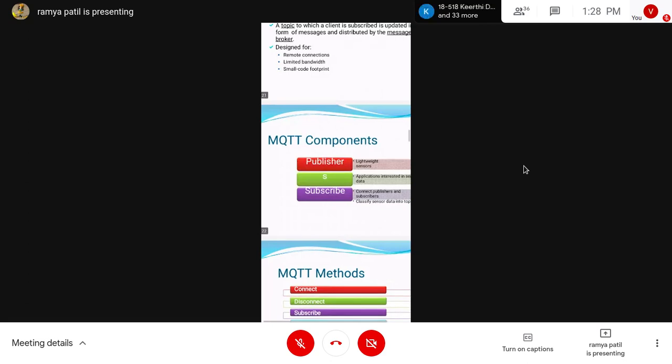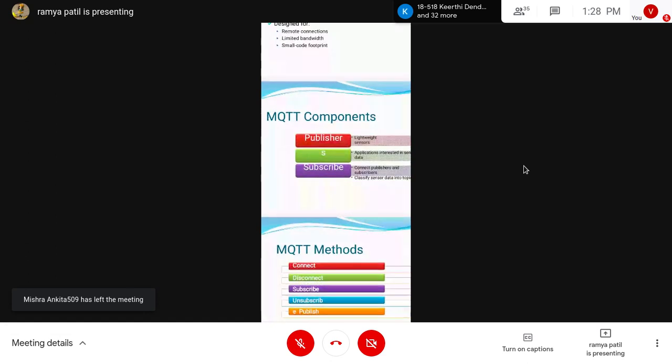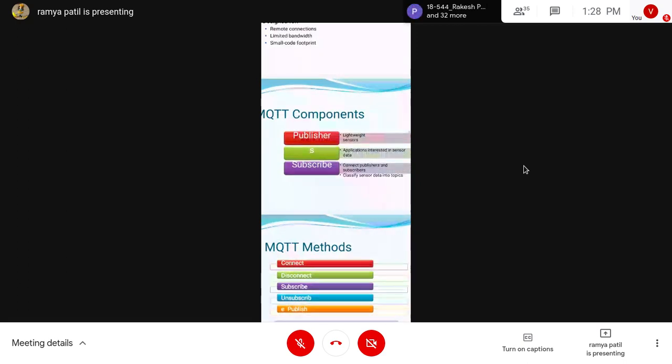Next we have the MQTT components. In these components we have the publisher, the subscriber, and the broker. The image is not proper, but I'm reading it, so you can understand: publisher and subscriber, and the third one is the broker. A publisher can be a lightweight sensor, and the subscriber is an application interested in sensor data.